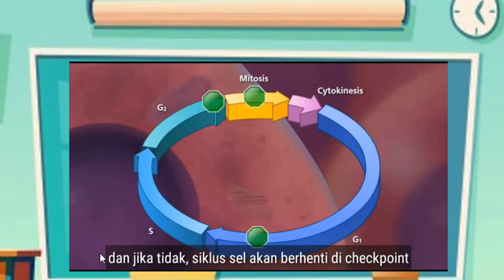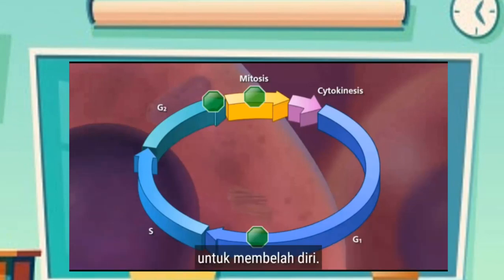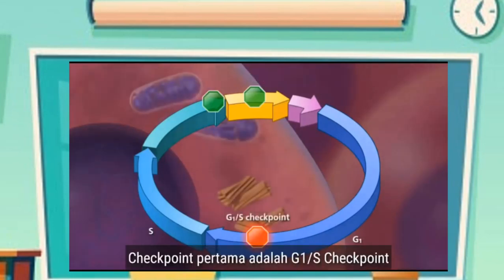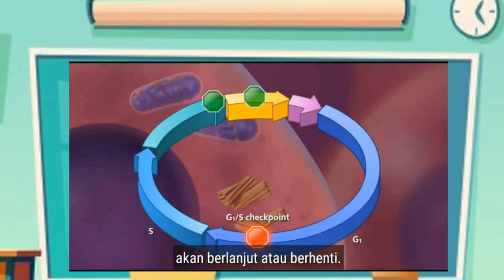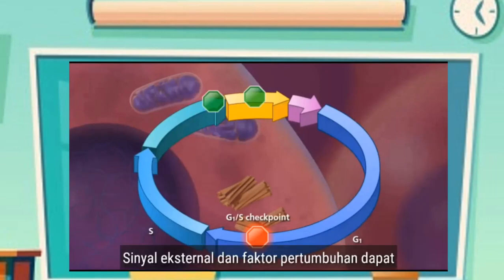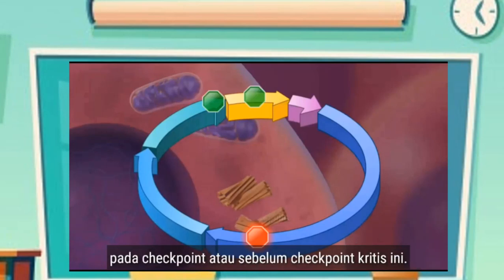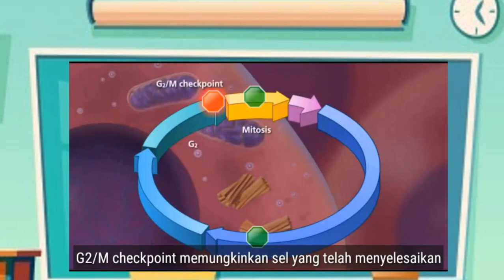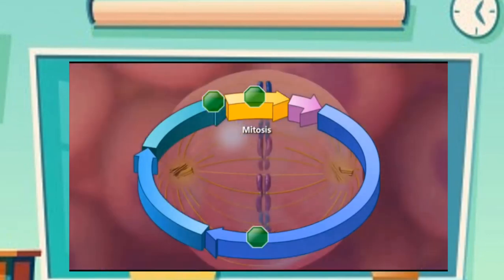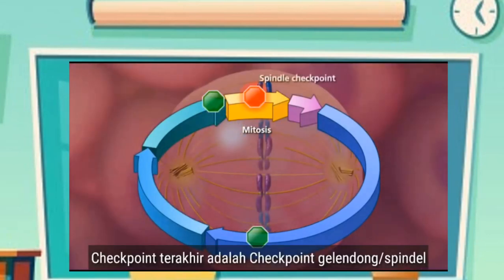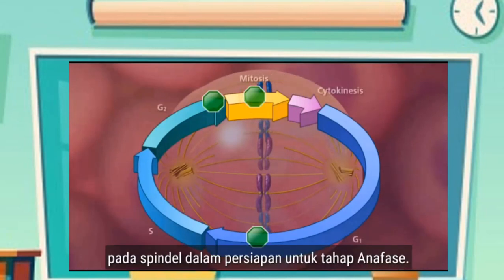During the cell cycle, certain checkpoints are encountered to make sure the process is occurring accurately. And if it is not, the cell cycle will stop at the checkpoint and correct, or possibly inhibit that cell from dividing. The first checkpoint is the G1S checkpoint and is considered the primary point at which the cell cycle continues or stops. External signals and growth factors can influence the cell cycle and affect the progress at or before this critical checkpoint. The G2M checkpoint allows cells that have successfully completed all three phases of interphase to begin mitosis. The last checkpoint is the spindle checkpoint, ensuring that all chromosomes have attached to the spindle in preparation for anaphase.